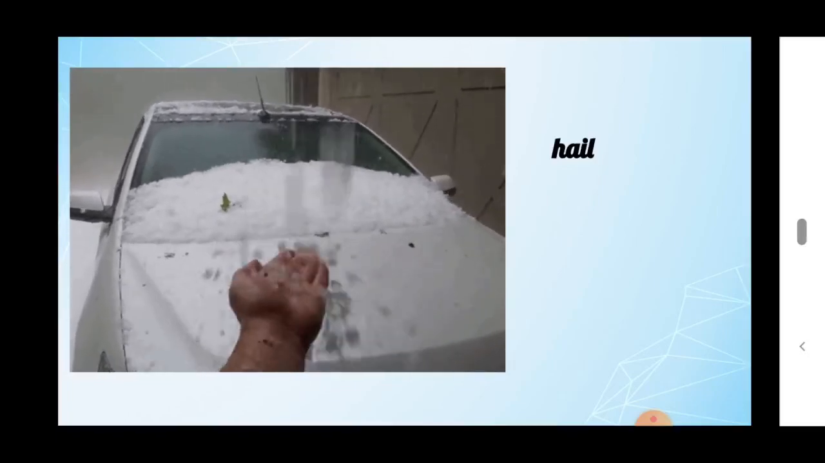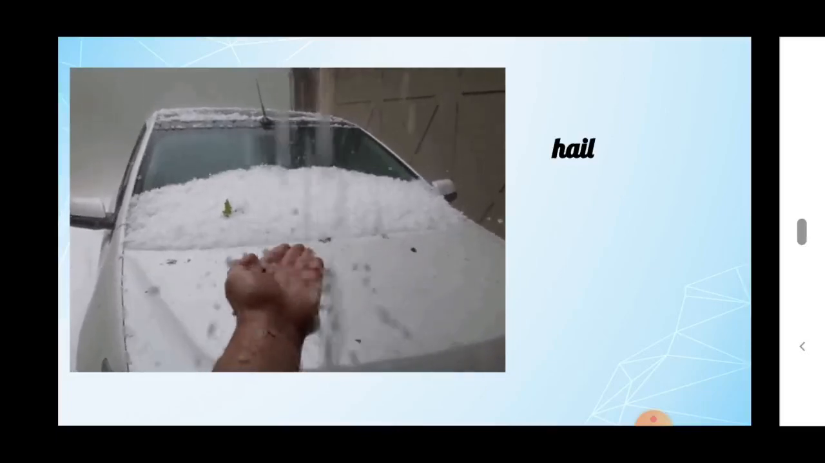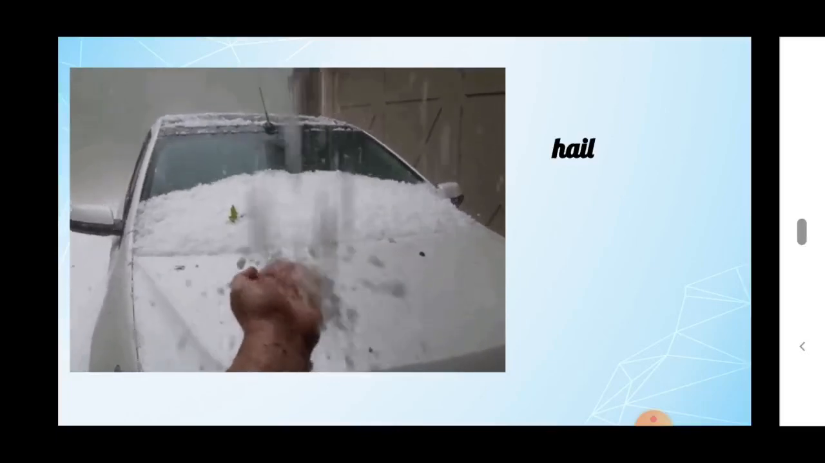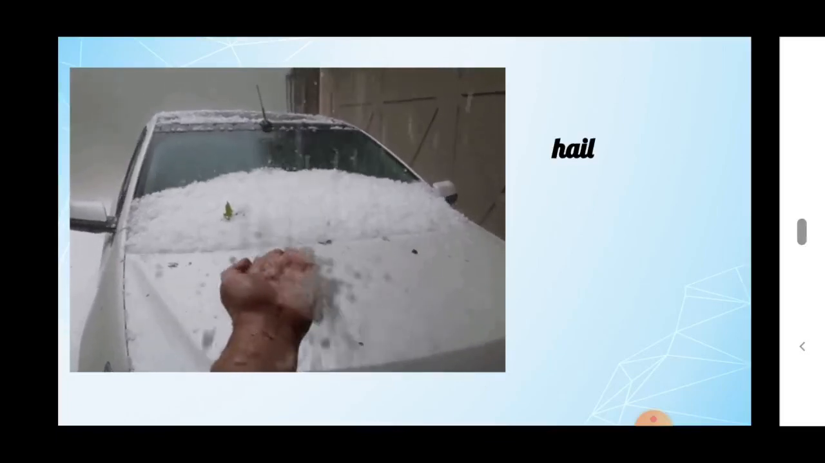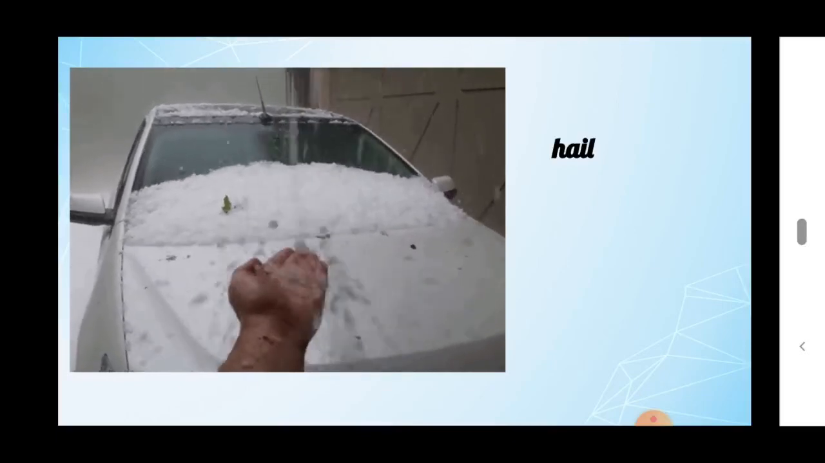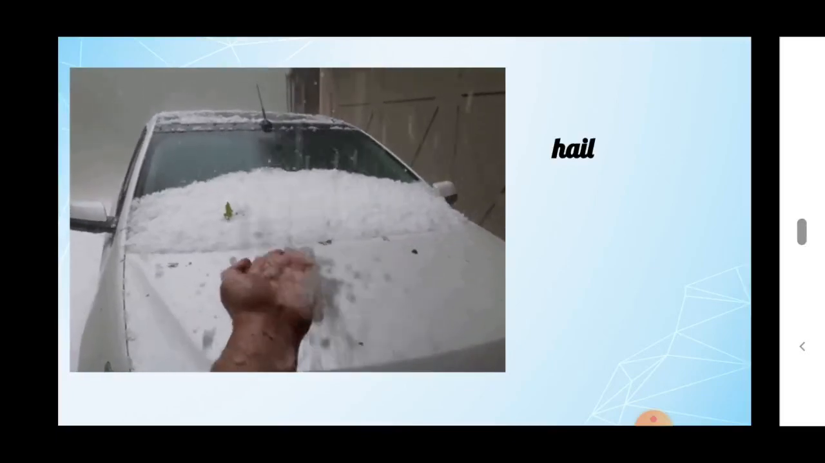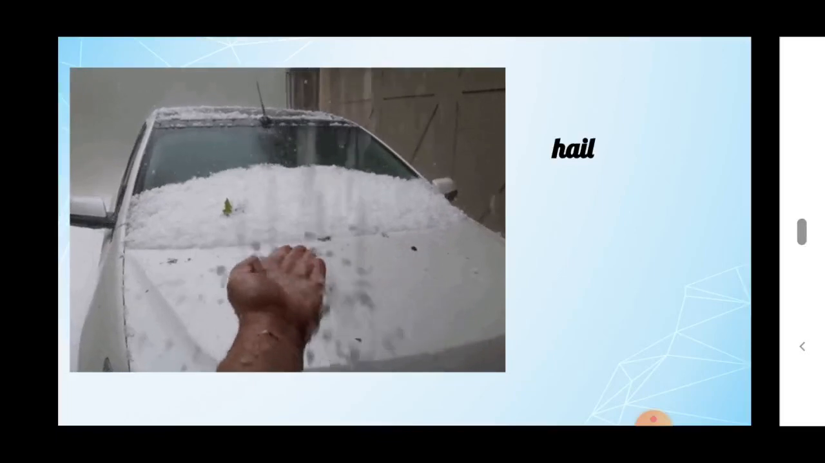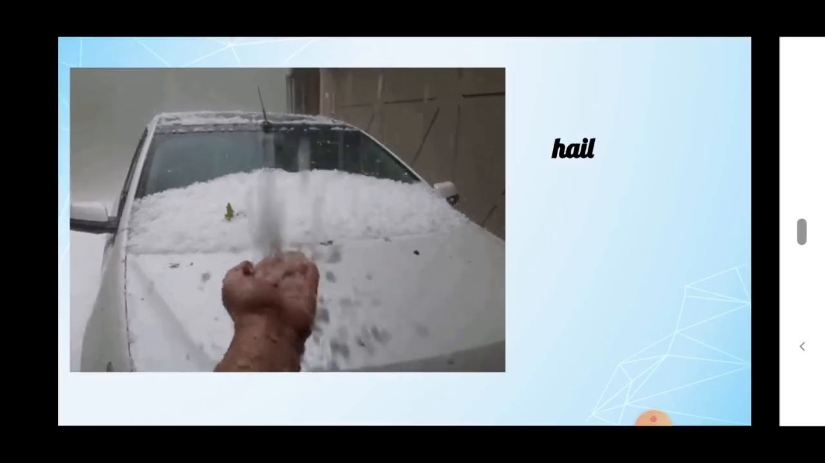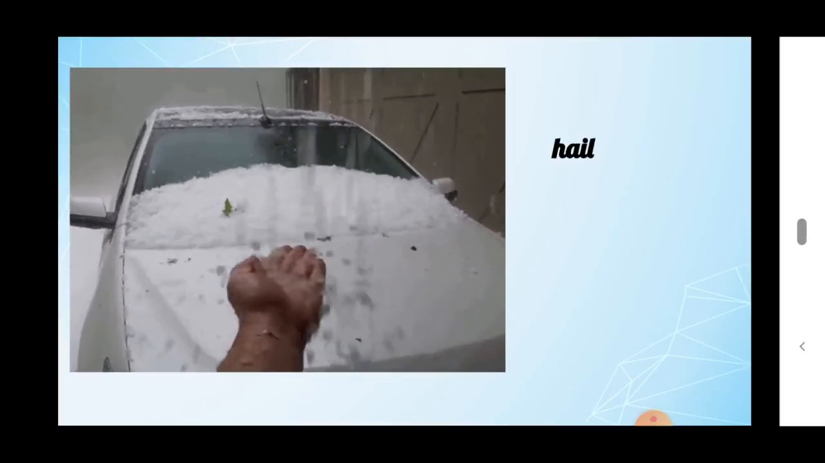Sometimes we may see that along with the rain, hail also falls down. When the water is too cold in the atmosphere, hail or snow is formed. So it also falls down as hail fall. In this way, water reaches the earth's surface by rain, snow and hail.